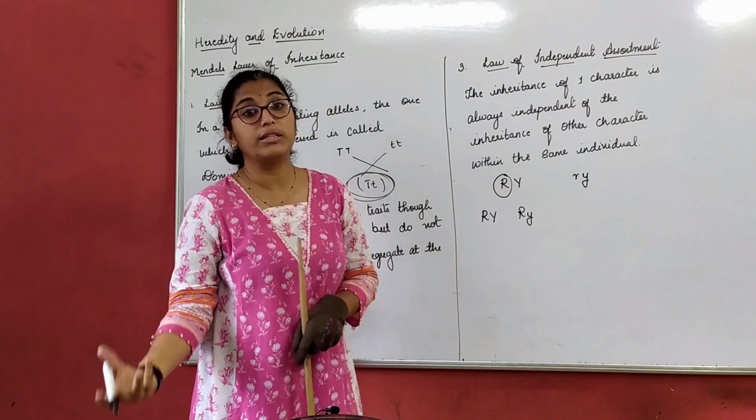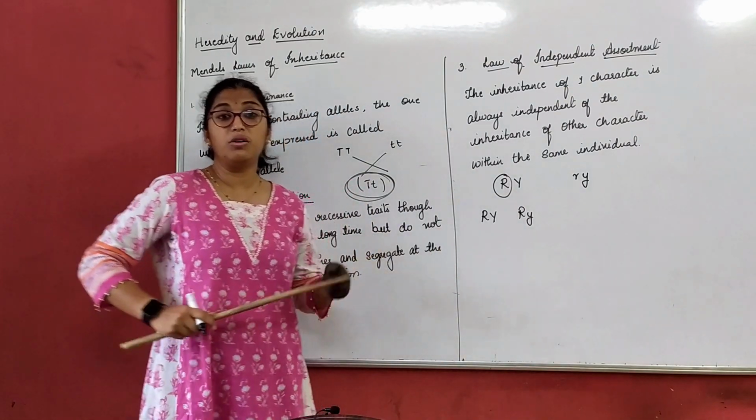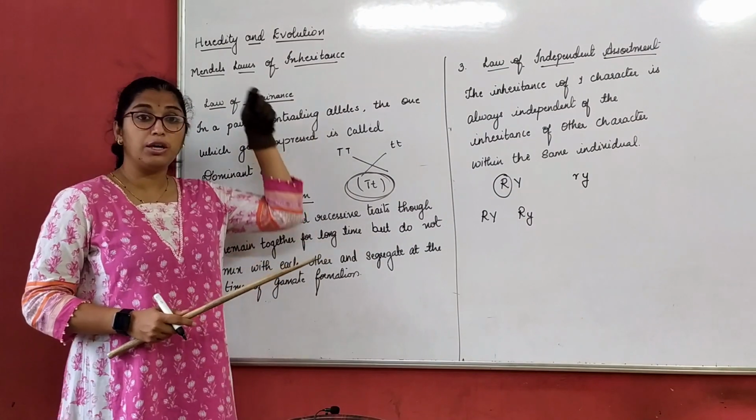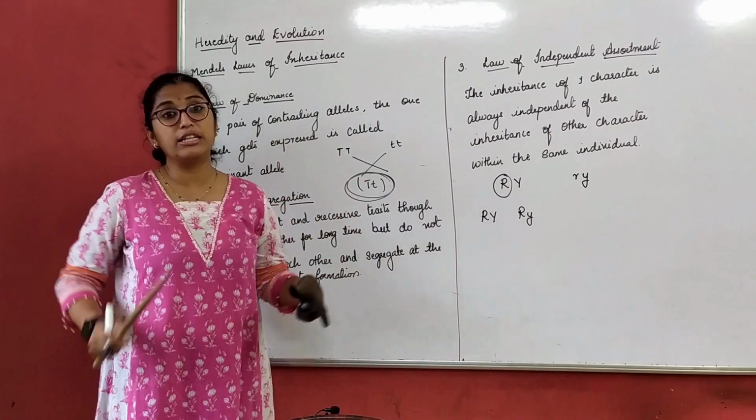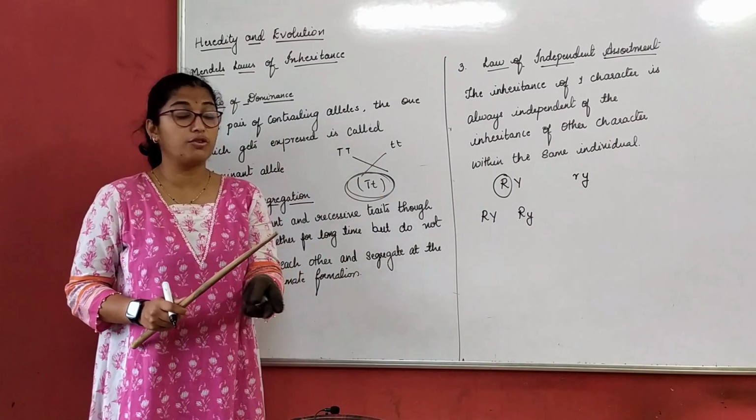The wrinkle can mix with green also. That means there is no hard and fast rule. Round should always be with yellow. If it is round, it has to be yellow. Yes, they are dominant of course.